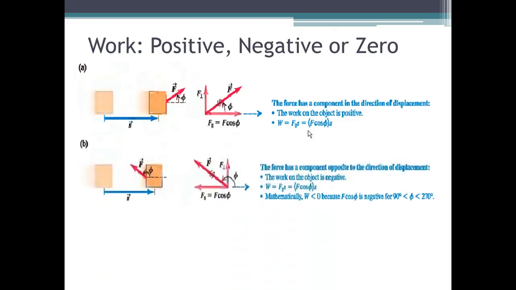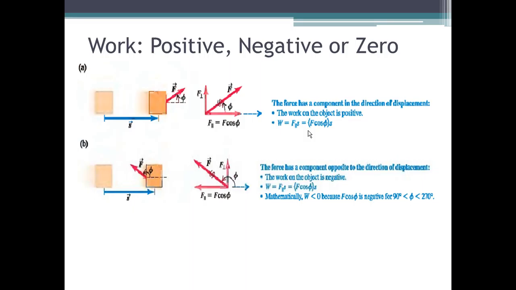Now, when would the work be assigned a negative sign? It is when the opposite is true. Whenever the force and the distance are of opposite direction, then the work done is said to be negative.